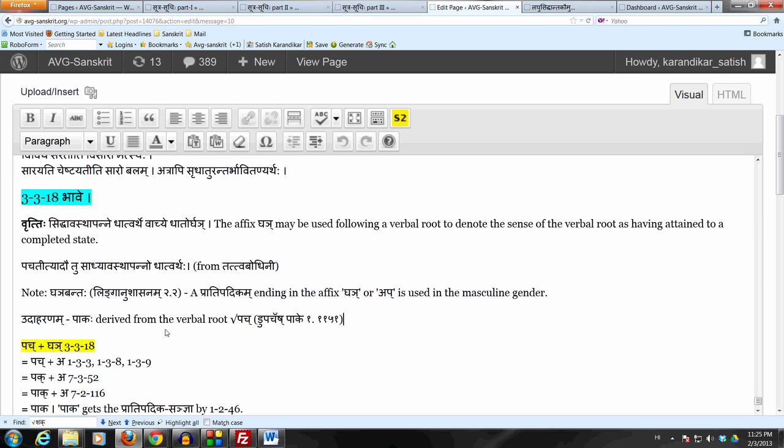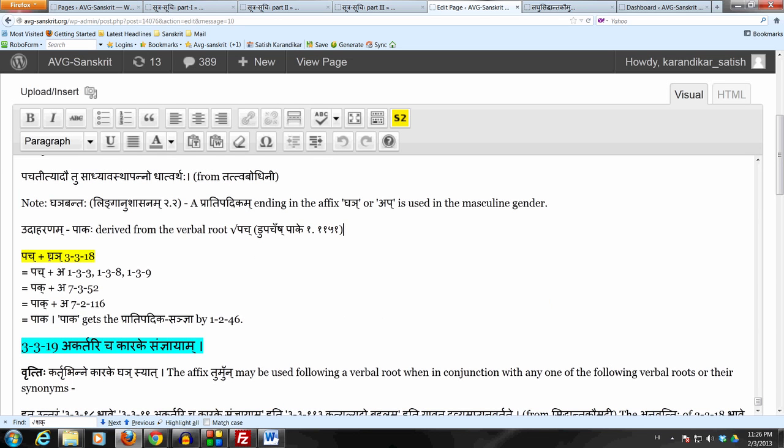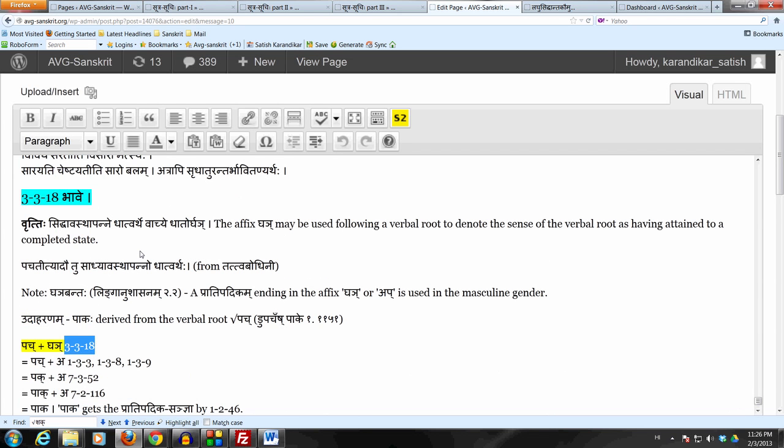Okay, let's take one example here. Let's take this pratipadikam paka, derived from the verbal root pach, which is dupachash pake, a prasiddha dhatu, well known to us, meaning to cook. So we take pach and add this affix Ghan by the sutram bhave to express a siddhavasthapanna dhatvartha, meaning the completed act of cooking.